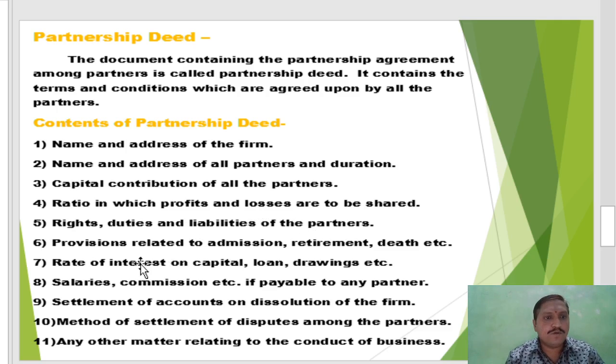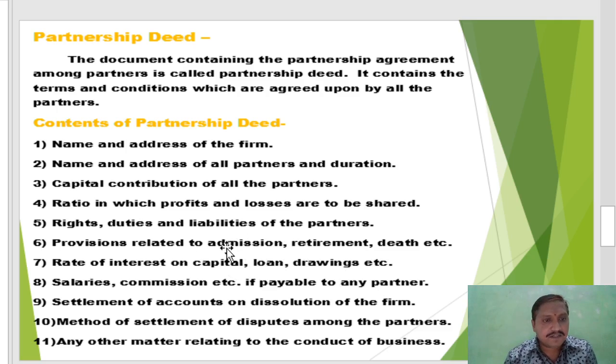Provisions related to admission, retirement and death. It is the reconstitution of partnership firm part, which we will study in the third chapter: reconstitution of partnership, admission in the third way, retirement in the fourth, death in the fifth. So provisions related to admission, retirement and death are also mentioned in the partnership deed.